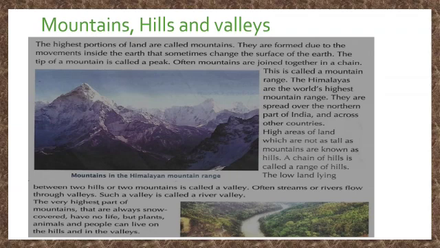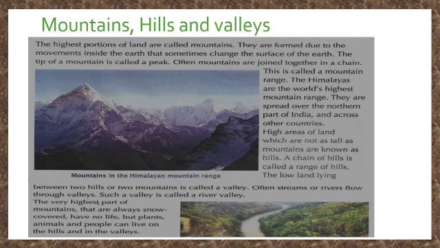Mountains, hills and valleys. The highest portions of the land are called mountains. They are formed due to movement inside the earth that sometimes changes the surface of the earth. The tip of the mountain is called the peak. What is the tip of the mountain called? It is called the peak.